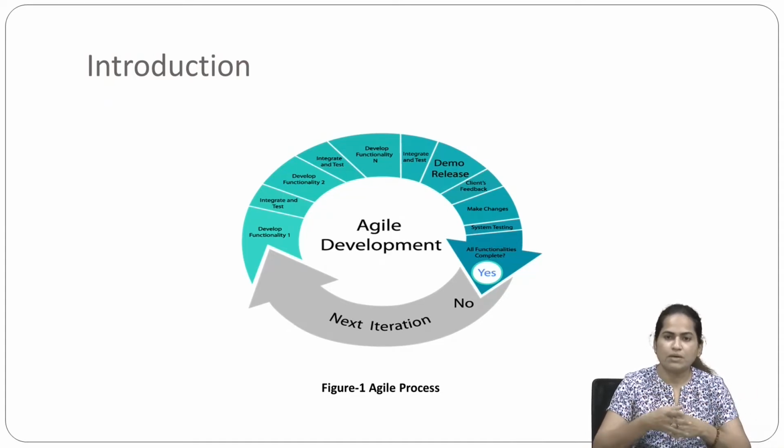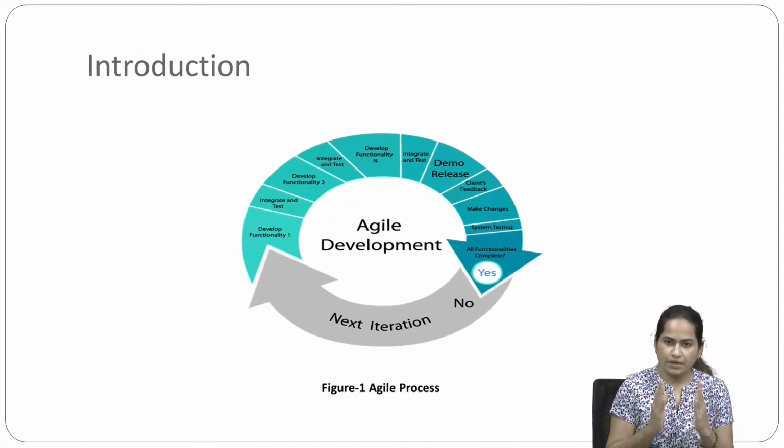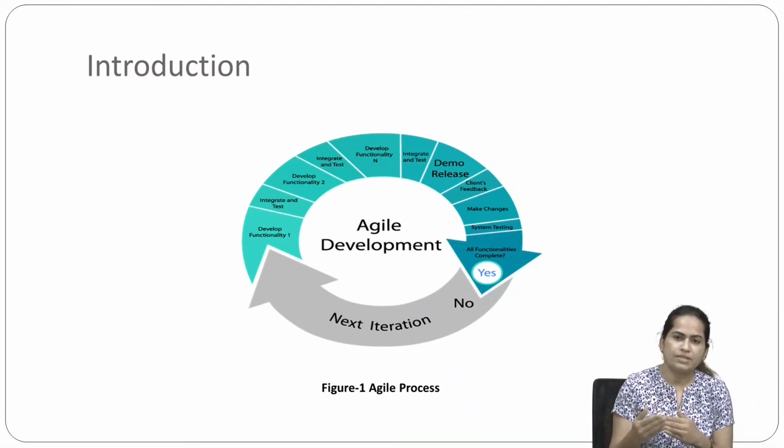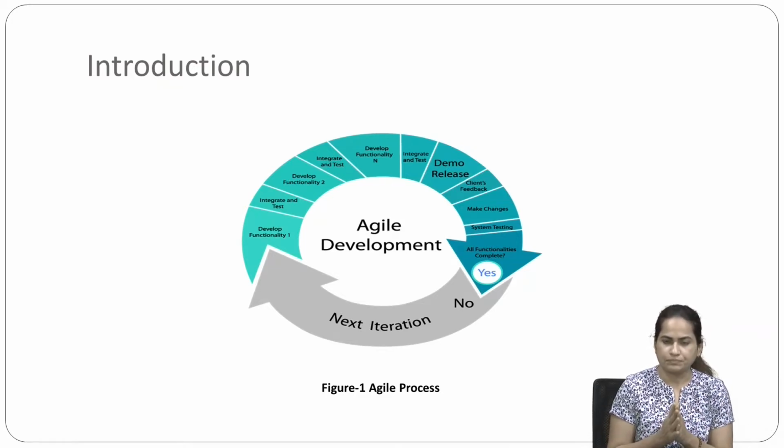If we are talking about the agile process model, first we need to understand the process we have. First, here you can see the development of functionality 1. Functionality 1 is developed, integrated and tested. After that, the second functionality is developed, integration is done, testing is done, and so on. We can have a number of requirements or functionalities which we have to develop. After developing them, a demo is released. Demo means working software, which we have already discussed.